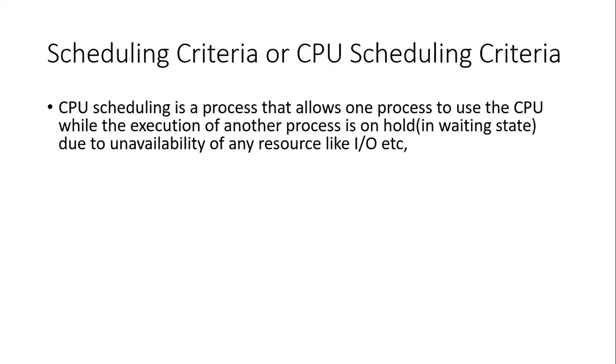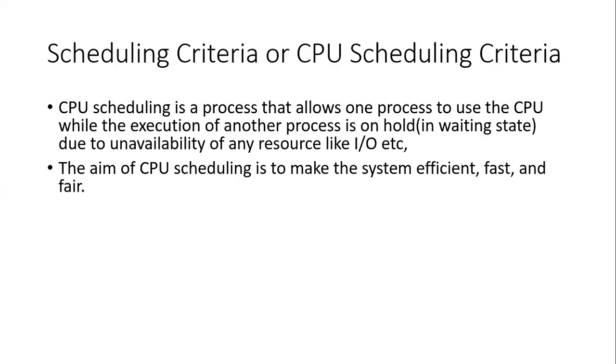That is nothing but your CPU scheduling, right? One process is executing and another process is waiting. One process in the running state and another process in the waiting state. That is your CPU scheduling.